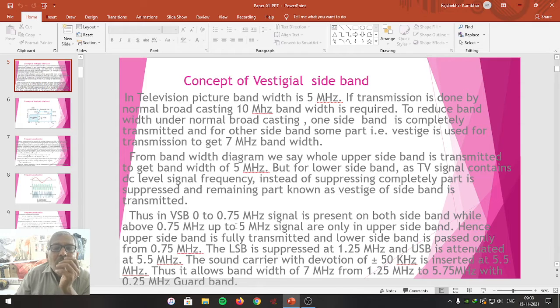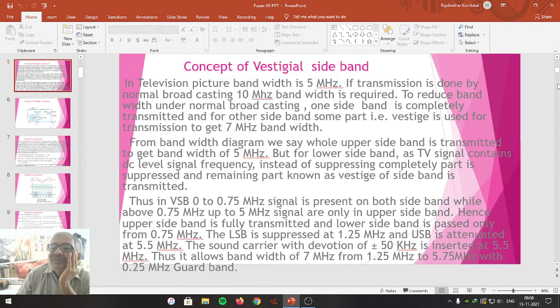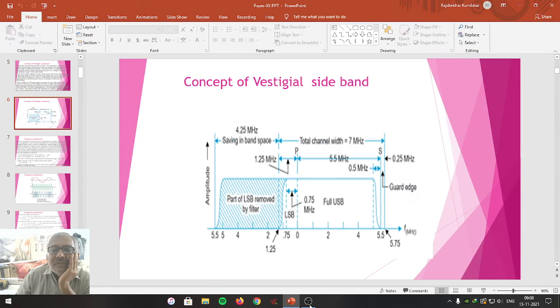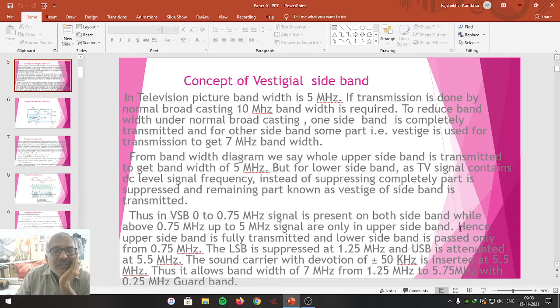So that's why in VSB the 0 to 0.75 megahertz signal is present in both sidebands, while above 0.75 megahertz up to 5 megahertz the signals are only in the upper sideband. Means from 0.75 to this, it is only from the upper sideband. Try to understand it. Hence the upper sideband is fully transmitted and the lower sideband is passed only from 0.75 megahertz.